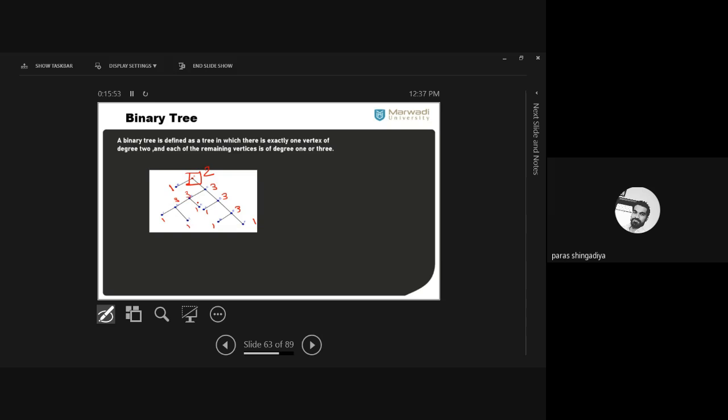Okay, where only a single vertex has degree 2 and that is distinct from the rest of all the vertices. That vertex is known as the root of the binary tree. Okay, that vertex A is the root of the binary tree. Clear?